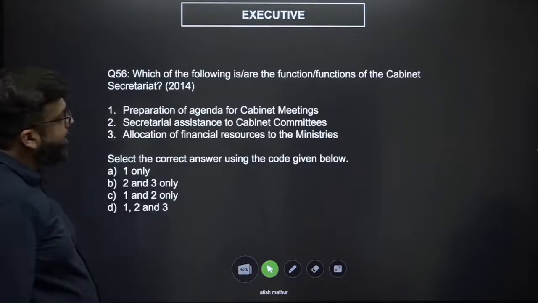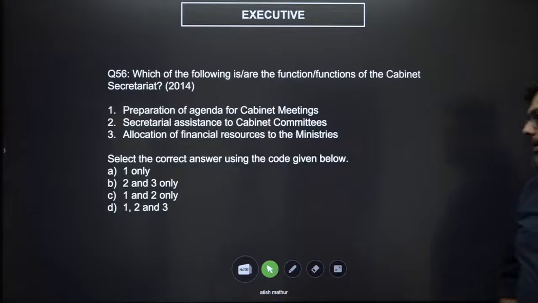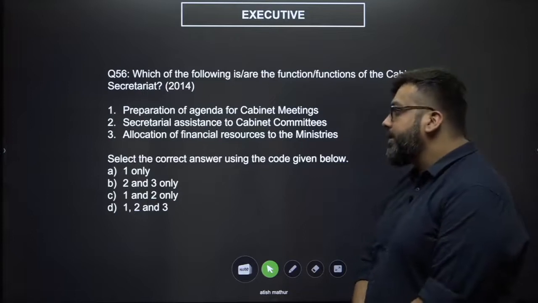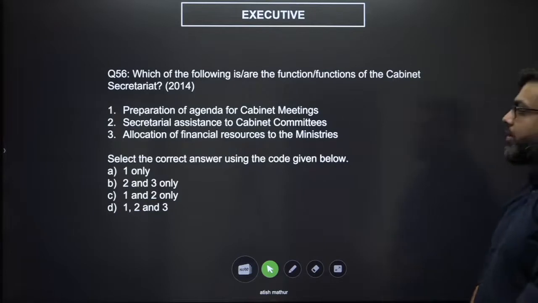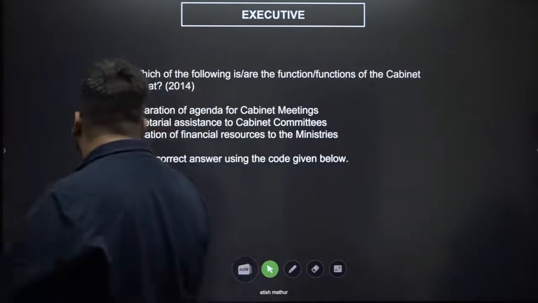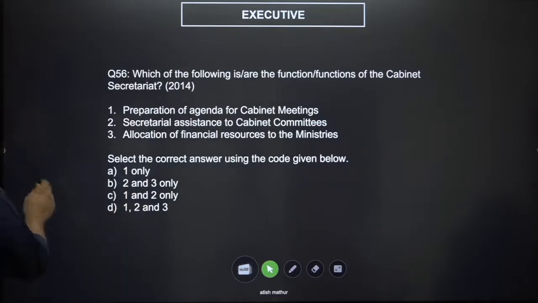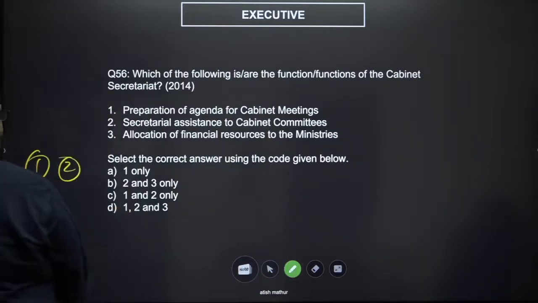Yes. Okay. 56. Which of the following is or are functions of the Cabinet Secretariat? Preparation of agenda for Cabinet meetings, secretarial assistance to Cabinet committees, allocation of financial resources to ministries. Which of the following are functions of the Cabinet Secretariat? 1, 2 and 3, 1 and 2, 1, 2 and 3. You will see 1 and you will see 2 in 3 out of the 4 options. If we can get some clarity on this, we'll be able to answer this.